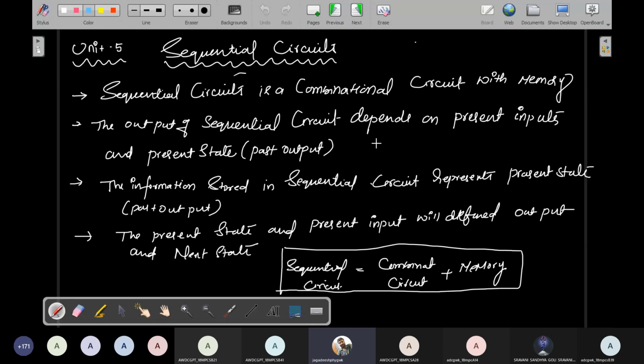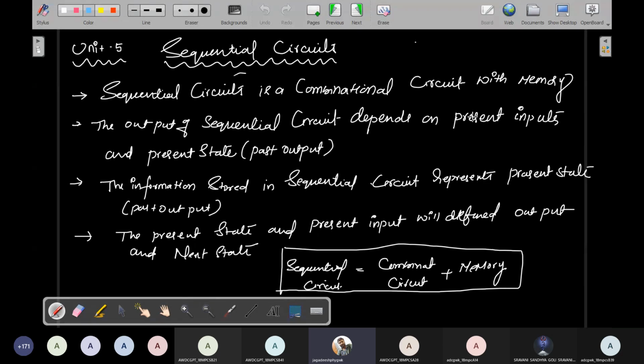You can write it in either way, no problem: the output of a sequential circuit depends on present input and present state.